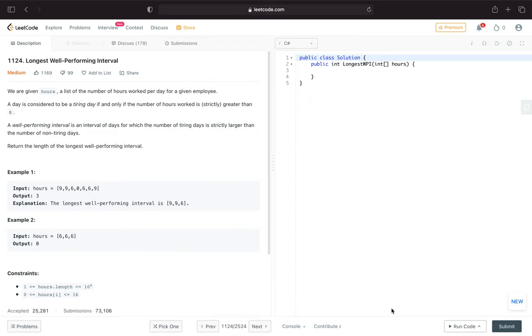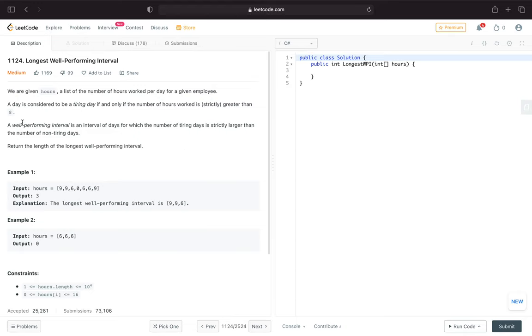Longest well-performing interval. We are given hours, an integer array, a list of the number of hours worked per day for a given employee. A day is considered to be a tiring day if and only if the number of hours worked is strictly greater than 8. If it is not greater than 8, we will not say it is a tiring day.